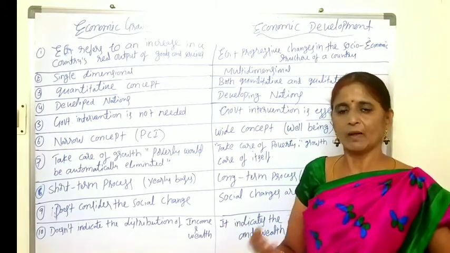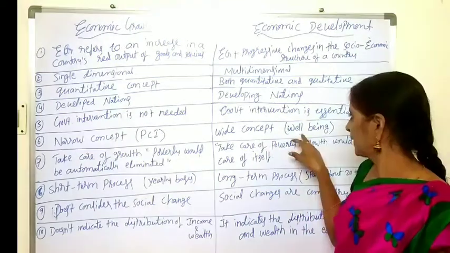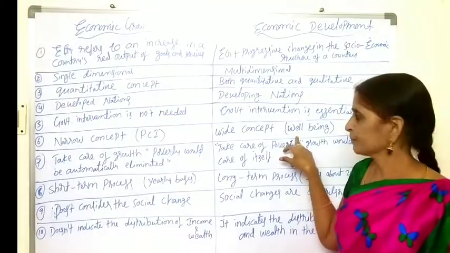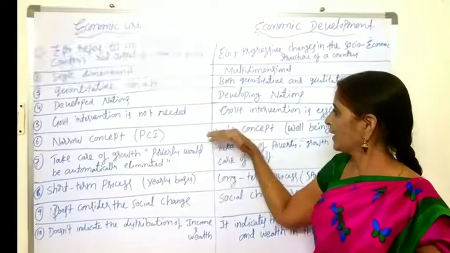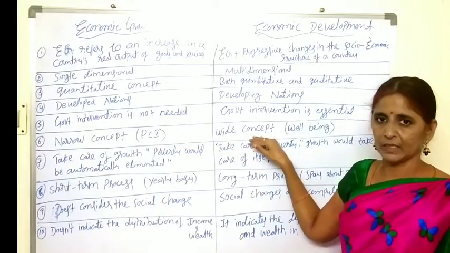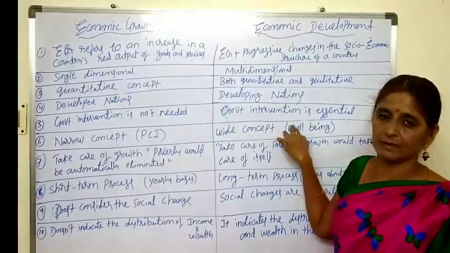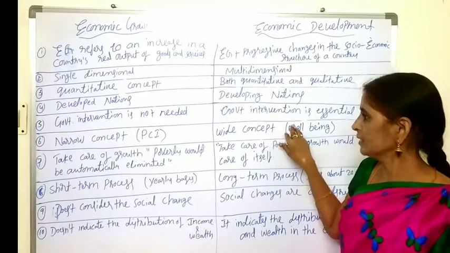In all areas they are getting better, equal opportunities. Definitely the well-being of the society will be improved. So compared to growth, economic development is a wide concept, and it includes the well-being and welfare of the society.